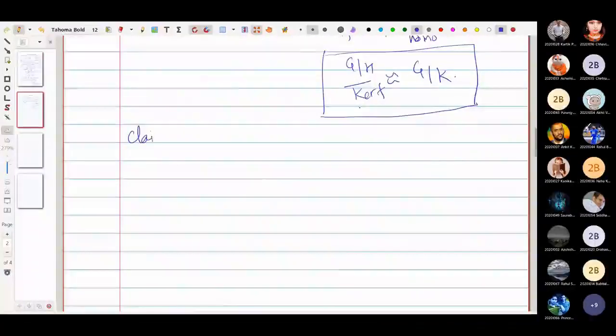So now we claim that kernel of f is equal to K by H, this quotient group.